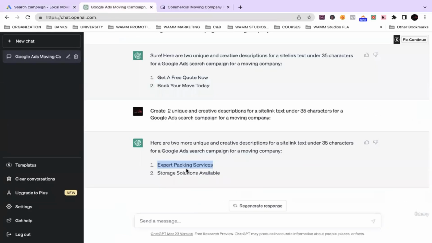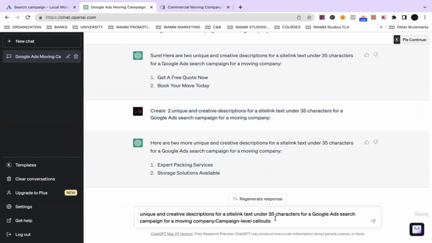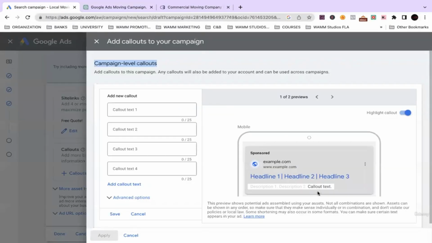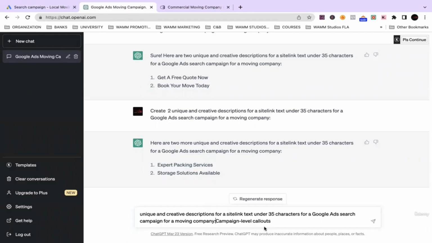You guessed it, we're back to ChatGPT. We're going to tell ChatGPT to create us some call outs. Once again, call outs are you taking up digital real estate space. The more space you can take up, the better, guys, for your campaigns. How many call outs do we got? We got 4 sections. Create 4 unique creative campaign level call outs under 25 characters.